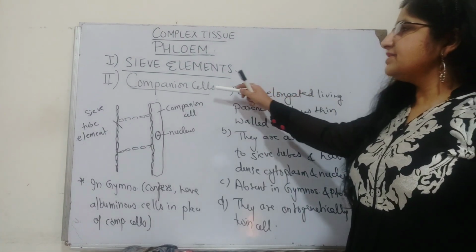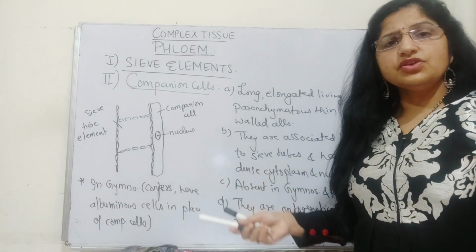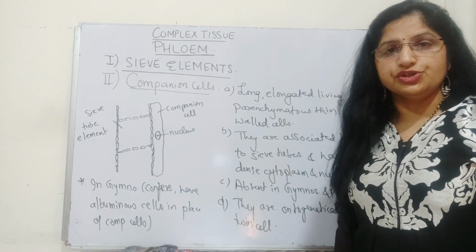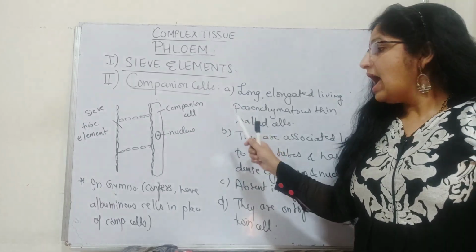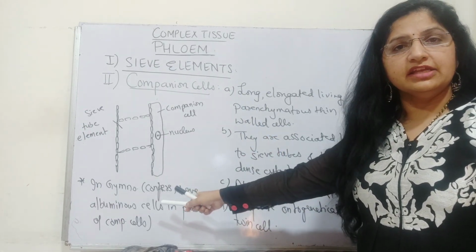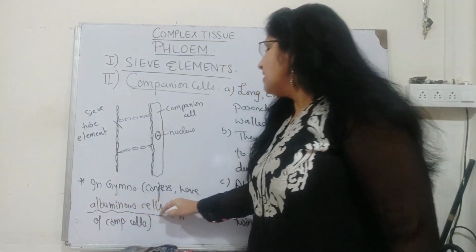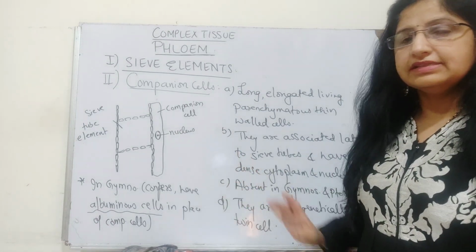Now let's see the next important component of phloem tissue, the companion cell. As we just discussed, companion cells are a characteristic feature of only angiosperms, whereas in place of companion cells, albuminous cells are present in the gymnosperms. So gymnosperms never contain companion cells. In spite of this, there are some simple types of cells called albuminous cells.